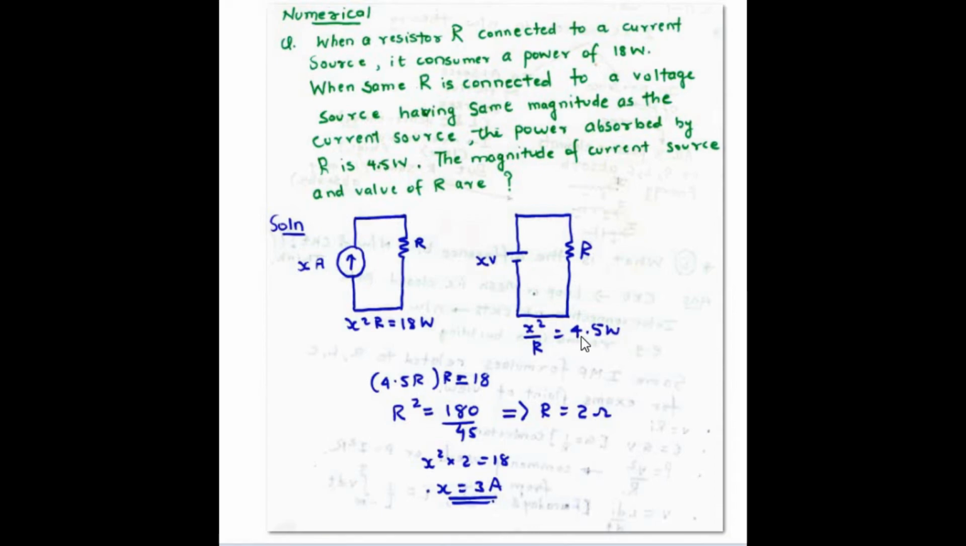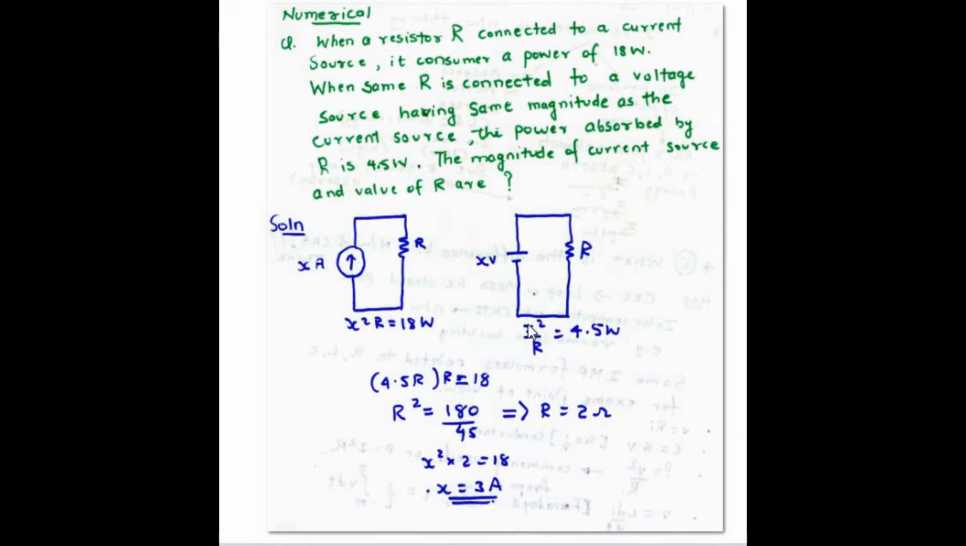So these are the primary things they have given. Now they have asked for the magnitude of the current source, which is X, and the value of R, the resistance. At this point, we have two equations and two unknowns, and we all know that with two equations and two unknowns, we can solve easily by mathematics.